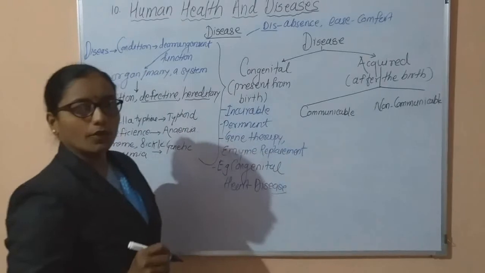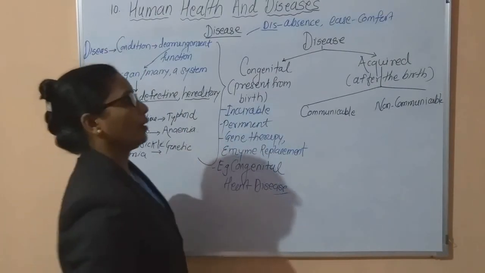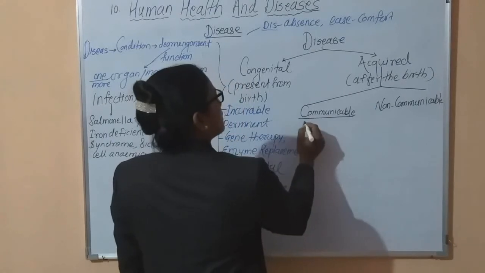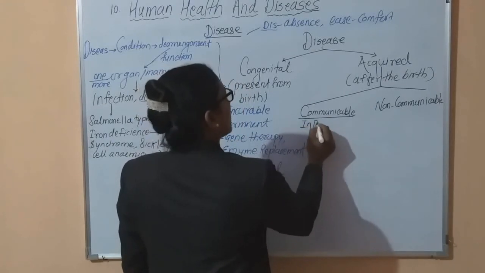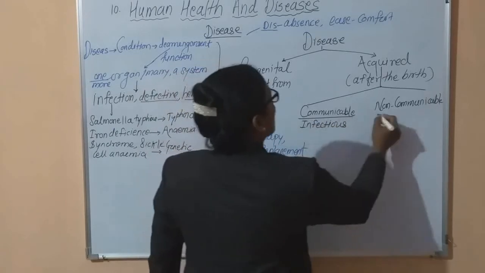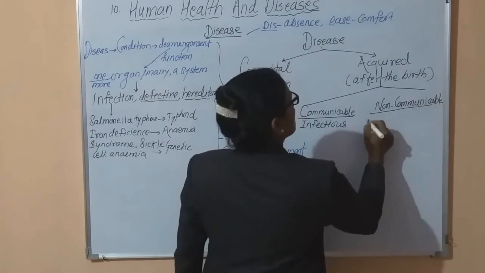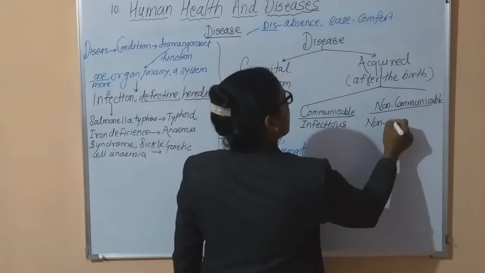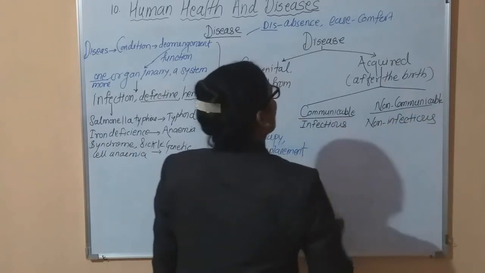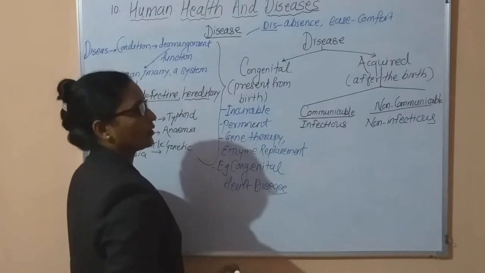Now communicable diseases and non-communicable diseases. Communicable diseases are also called infectious diseases. Okay. And non-communicable diseases are called non-infectious diseases. Okay. Infectious and non-infectious.